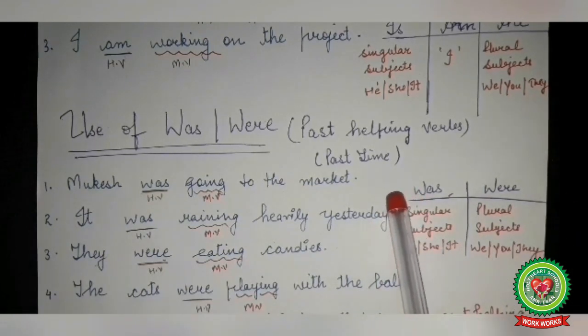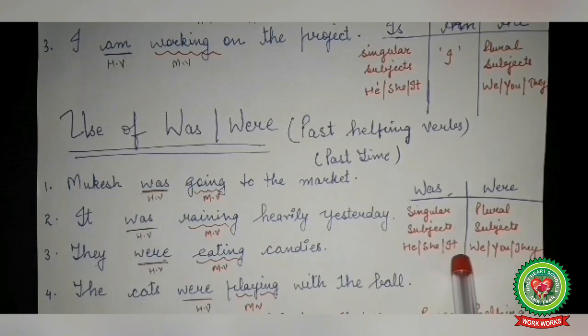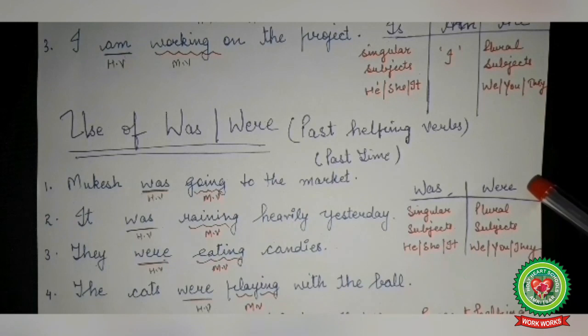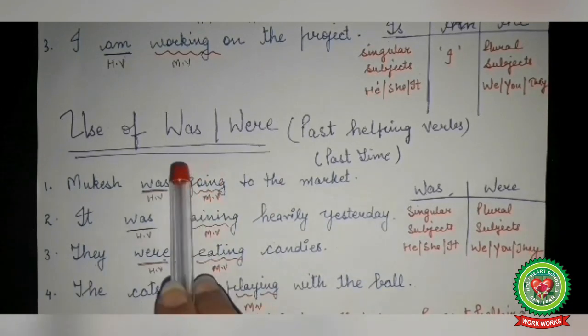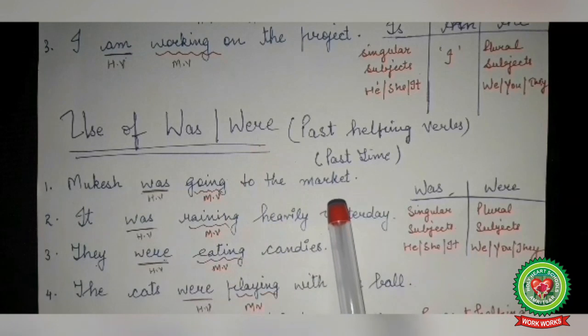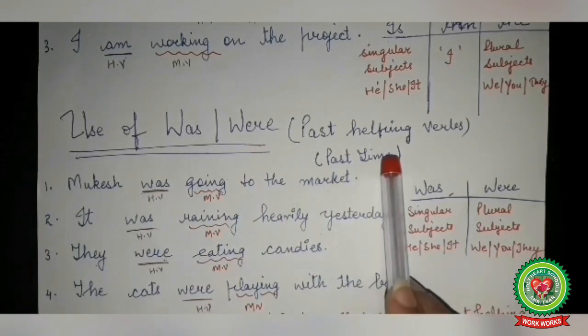Helping verb or auxiliary verb was is used when the subject is singular, like he, she or it, and helping verb or auxiliary verb were is used when the subject is plural, like we, you or they. So the helping verbs was and were are used to denote the action that was going on in the past time.